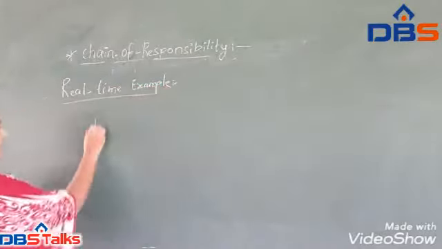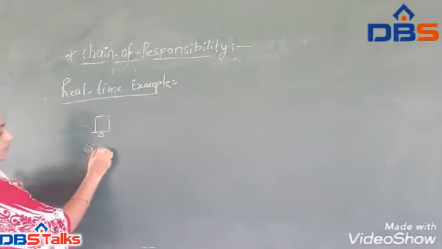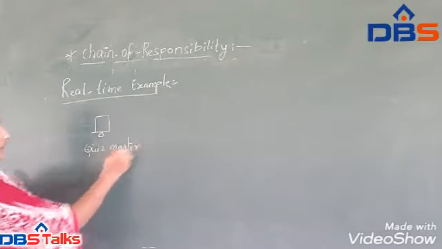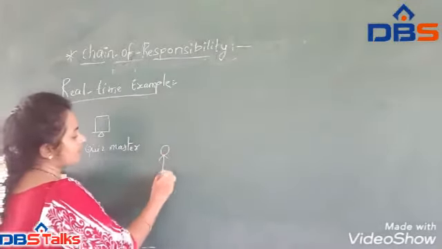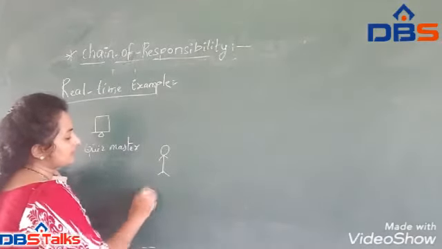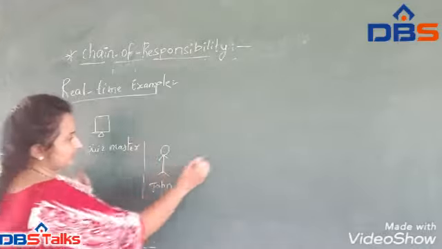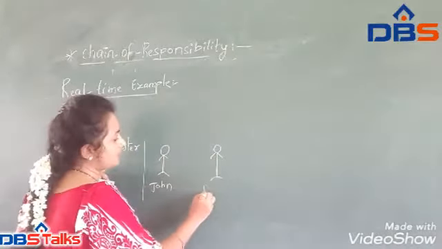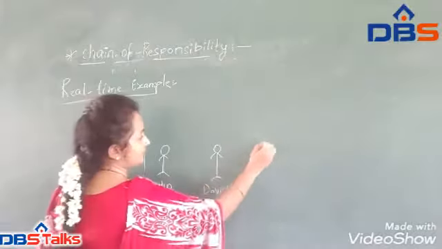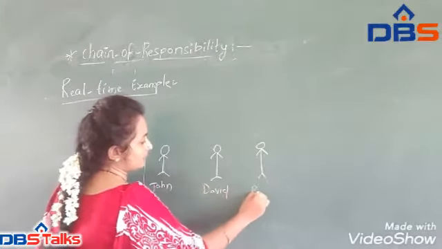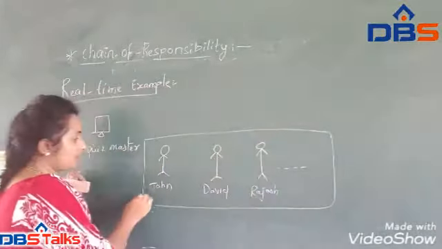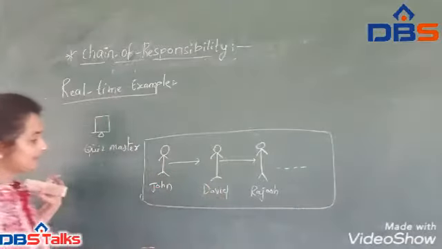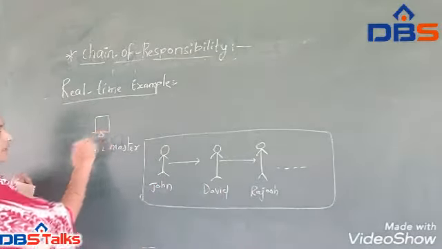Real-time example, I have one client here. He is a quiz master. I am having a number of students here: receiver, student John, student David, and so on. These are chained together. So this is the quiz master we are having.